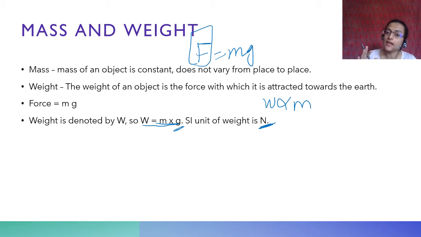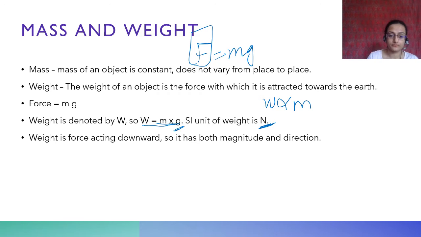People ask how much your weight is, nobody asks you what your mass is, right? Because you are measuring the weight in kg. Because we consider g to be constant throughout the earth, weight is directly proportional to the mass. But weight is given in Newton. It is a force that acts downwards, so it has both magnitude and direction.